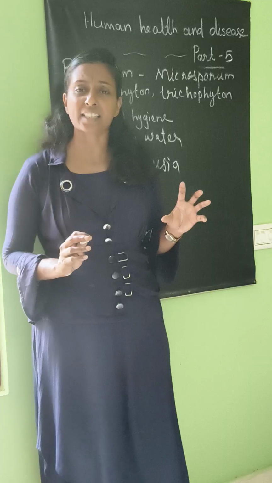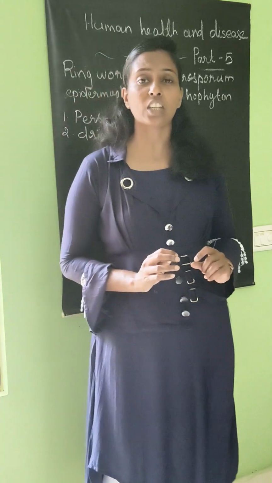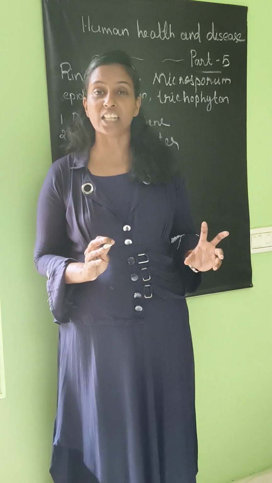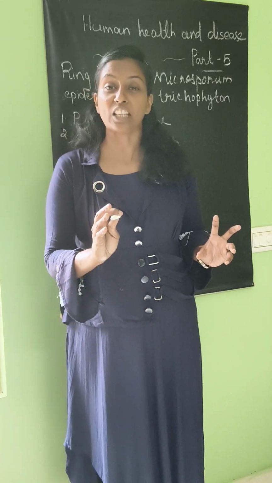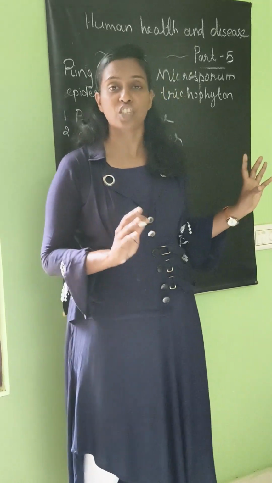If we use vaccines, immunization, vaccination, then we can prevent many diseases. As we know, prevention is better than cure. So we can use immunization and vaccination to prevent infectious agents as well as infectious diseases.